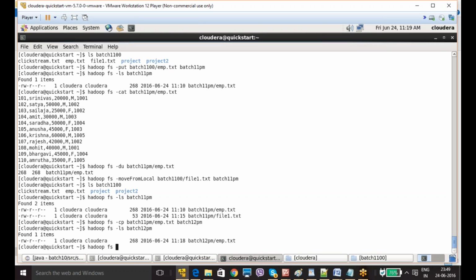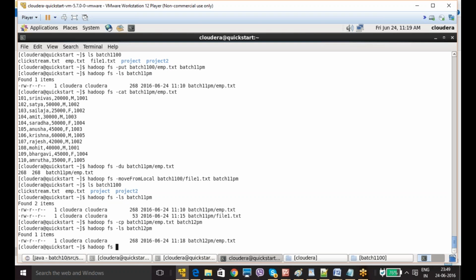Whereas if you are doing copyFromLocal or put, the first path is your input file path, where the file is in the Linux system, and you specify the HDFS directory in the destination place. Whereas here, both are HDFS paths: the input file path and the output directory.